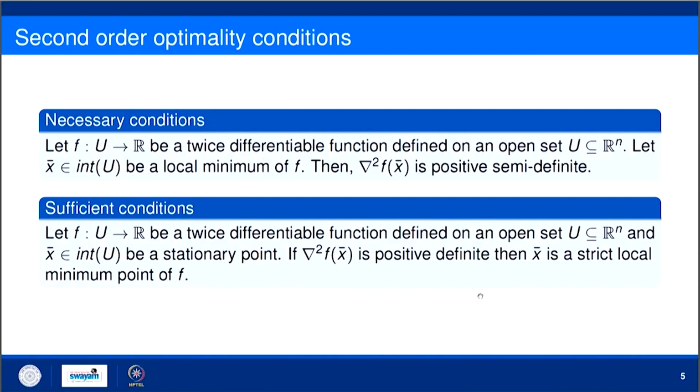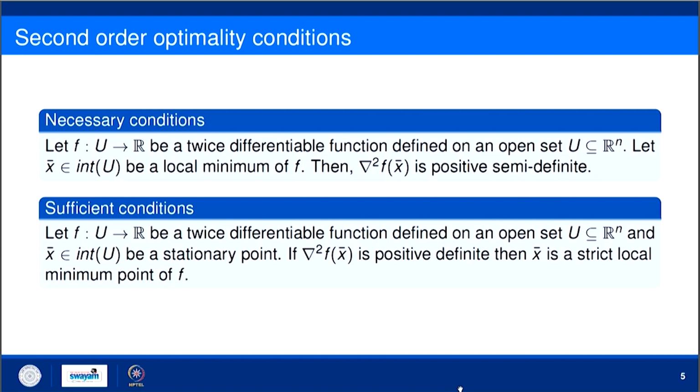Now, what is the second order necessary condition for f to be a point of local minimum? This is the second order necessary condition: if f is a twice differentiable function on an open set u, a subset of R n, and let x bar belonging to the interior of u be a local minimum point of f, then the Hessian matrix of f at x bar is positive semi definite.